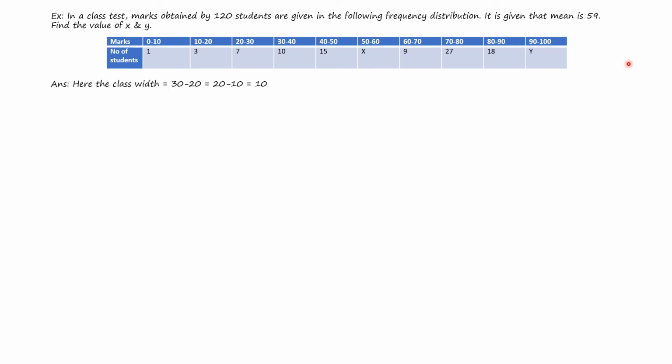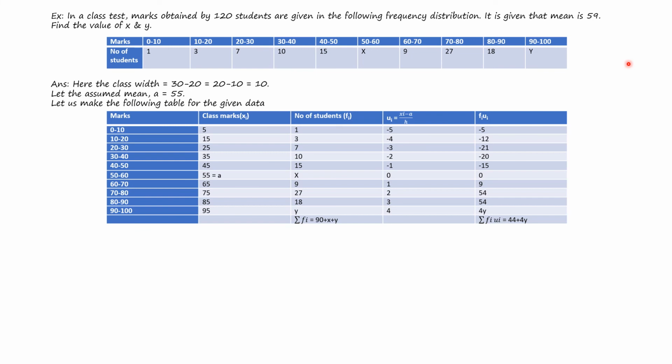So here the class width is 30 minus 20 or 20 minus 10, which equals 10. Let us assume the assumed mean A to be equal to 55. Now let us make the following table from the given data. So we have taken the marks, we have found xi, the class mark, and we have taken 55 to be equal to A, the assumed mean. Number of students, summation of fi, is 90 plus x plus y.